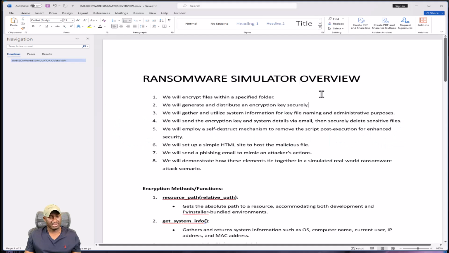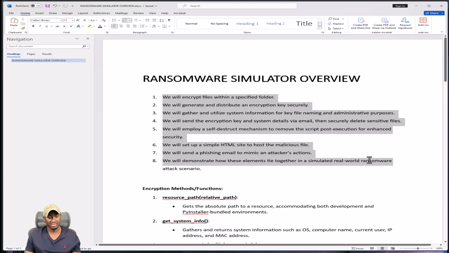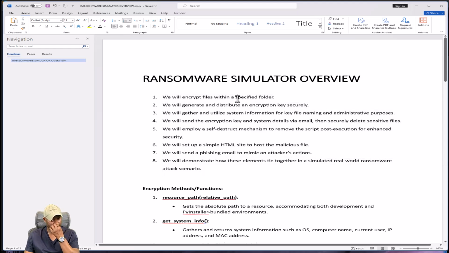Hello and welcome back. We are going to build a ransomware simulator. Emphasis on the simulator. This is meant to act like a real world scenario. Mind you, the script we're building is highly capable of encrypting files in the way a real world scenario would work. So just be mindful if you do end up trying this out in your lab environment. Just to walk you through a high level overview of what we're doing.